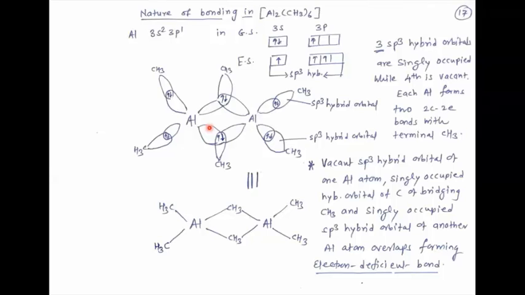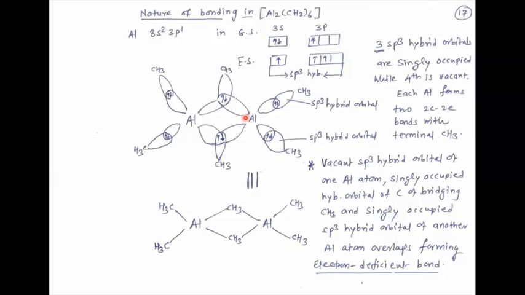In this way this electron deficient bond is formed. This is a 3 center 2 electron bond. Similarly here, from this aluminium, this is half-filled, from the other aluminium, this is a vacant orbital, and these 2 orbitals overlap with the sp3 hybrid orbital of carbon, forming a 3 center 2 electron deficient bond.